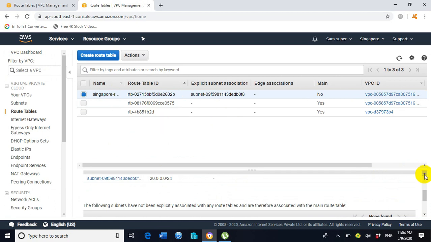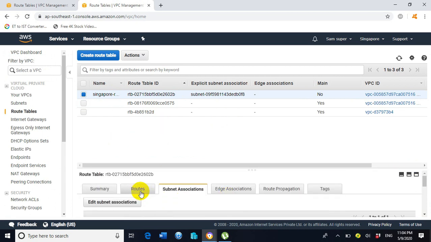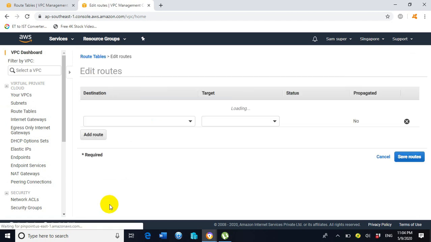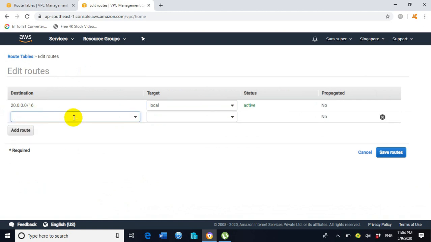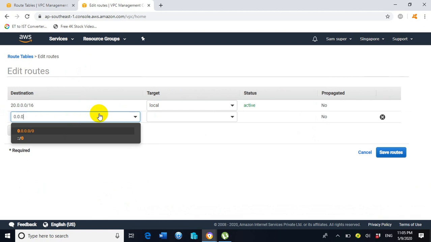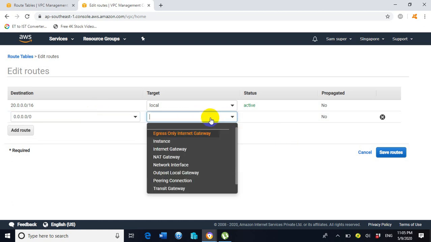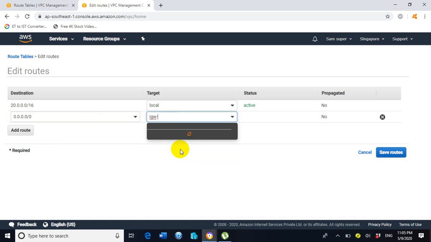So now let's click on the routes tab, click on edit routes, click on add route. Here enter 0.0.0.0/0. Under the target, select internet gateway.